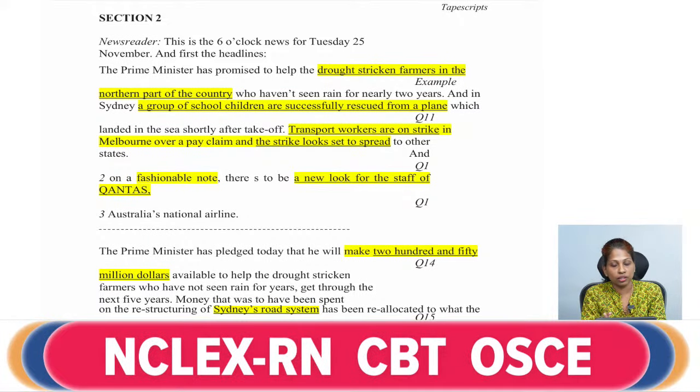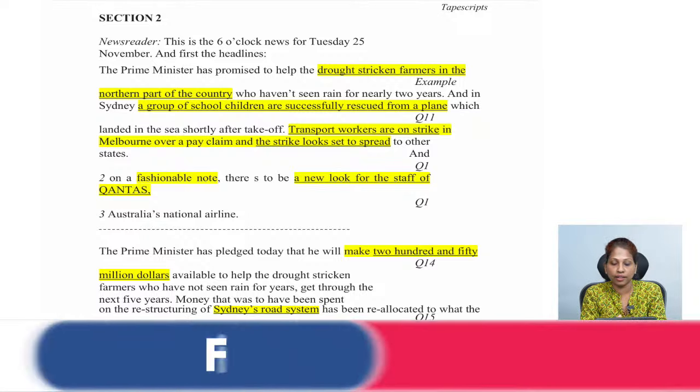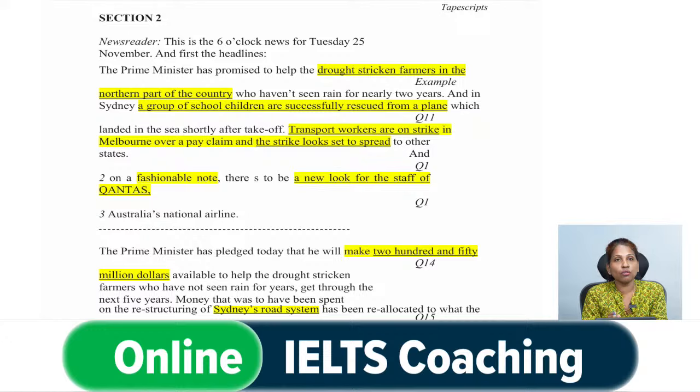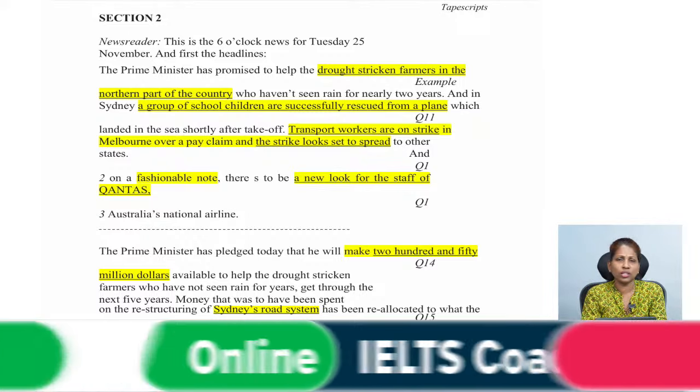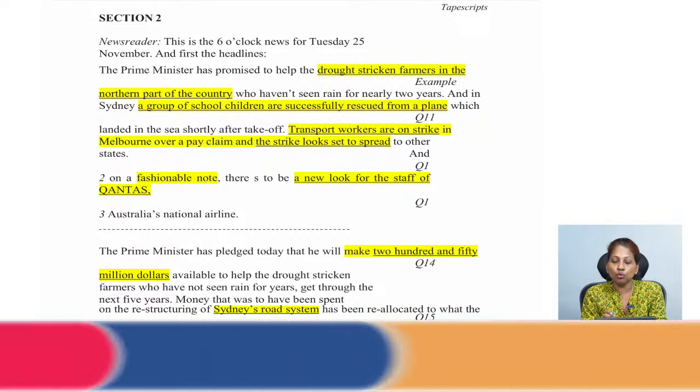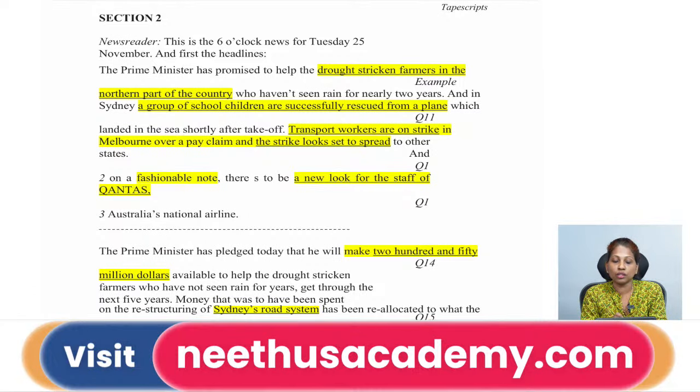It's the national airline of Australia. On a fashionable note, fashion is always connected to clothes. Fashion means clothes, accessories, mainly outfits, right? So on a fashionable note, there's to be a new look for the staff of Qantas, Australia's national airline.